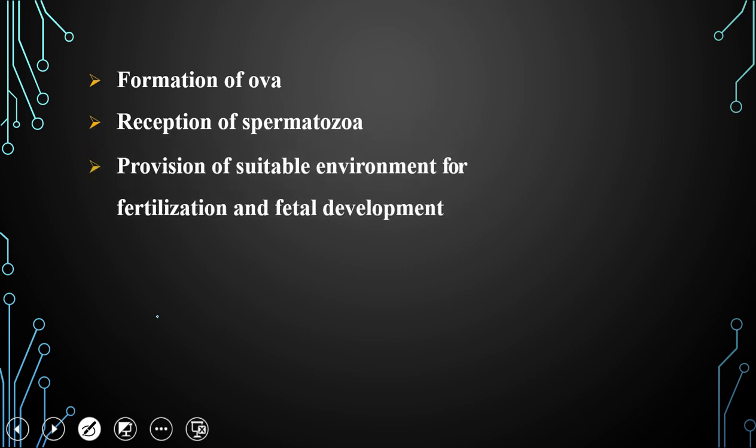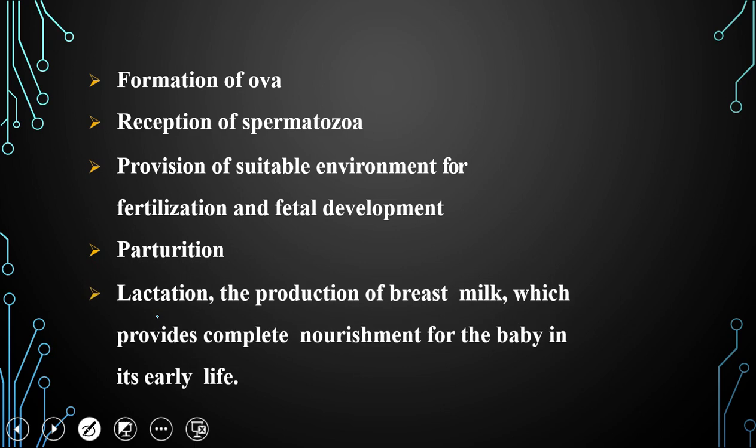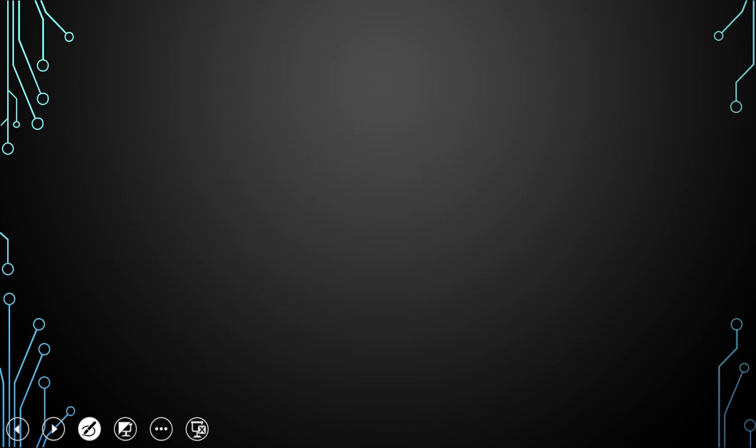Next, provision of a suitable environment for fertilization as well as fetus development. Parturition, that is the delivery of a baby from the uterus. Lactation, the production of breast milk, which provides complete nourishment for the baby in its early life.